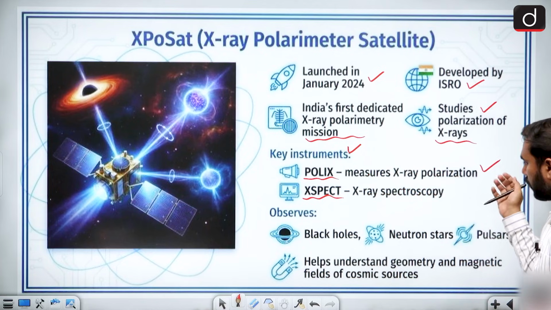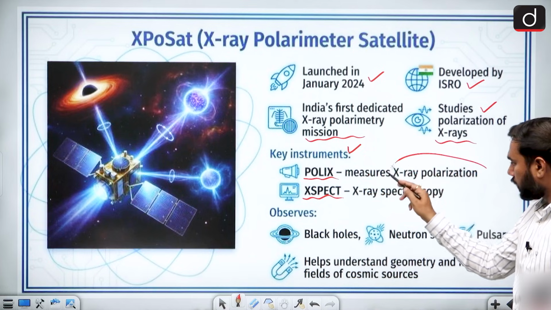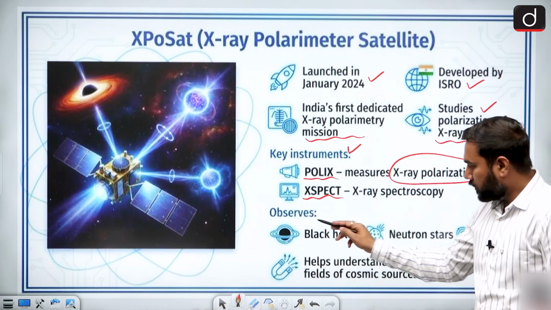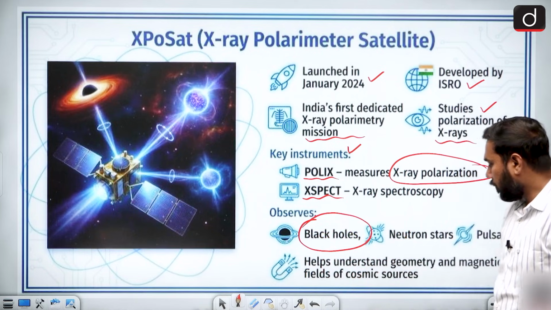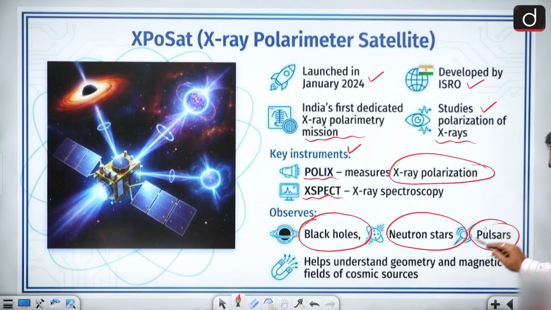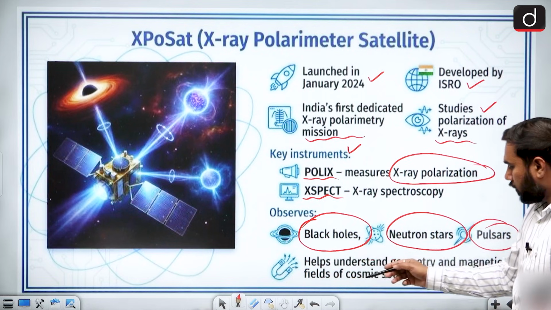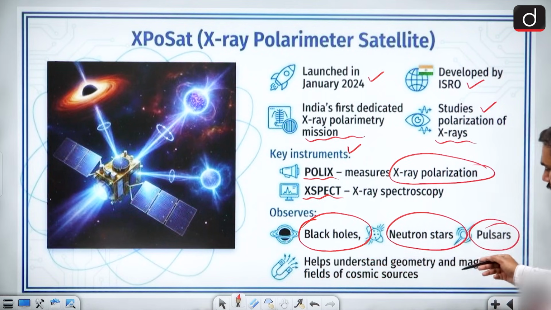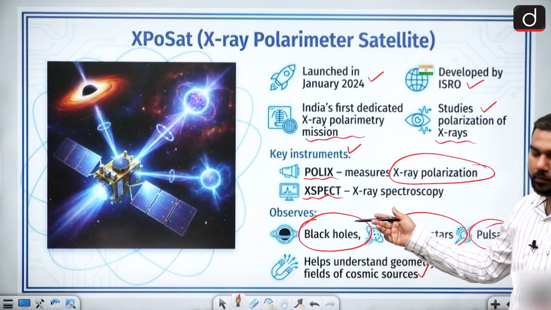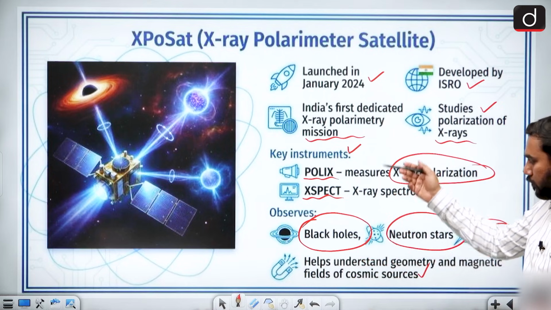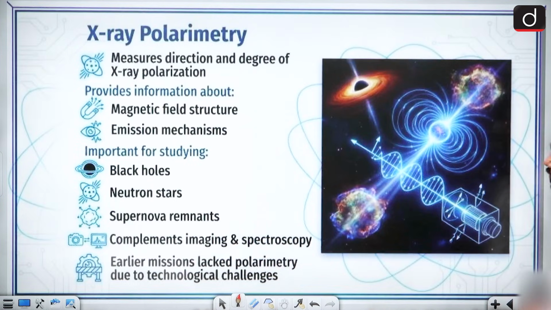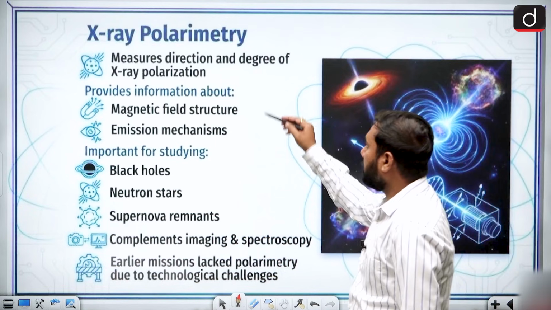This is very important. X-ray polarization is helping in the study of space, and it can observe black holes, neutron stars, and pulsars, and it helps in understanding the geometry and the magnetic field of cosmic sources. So this is also very important, and this is our Indian black hole, neutron star, and pulsar X-ray polarimeter.